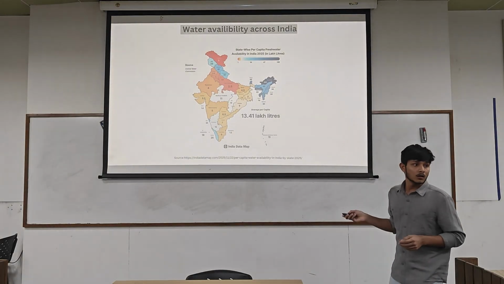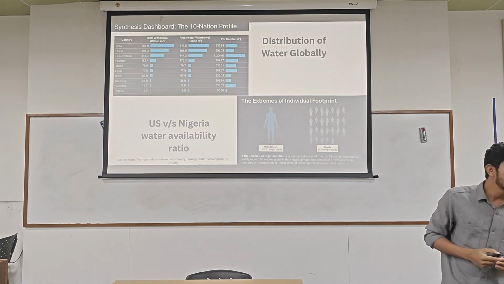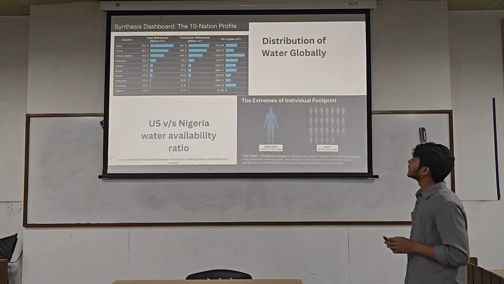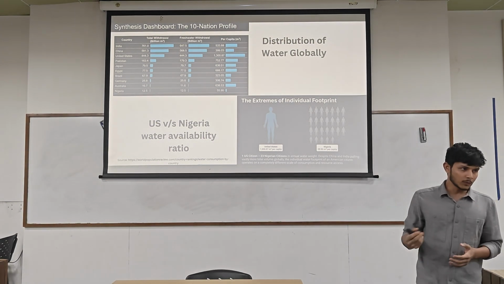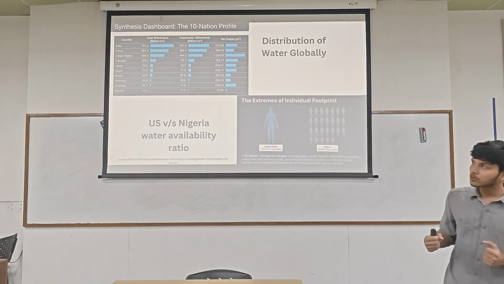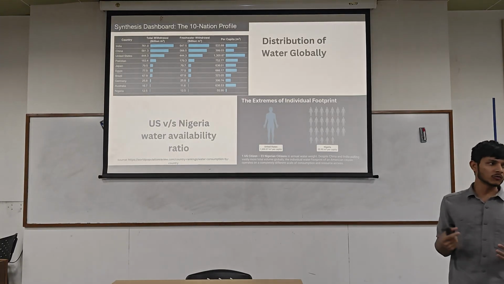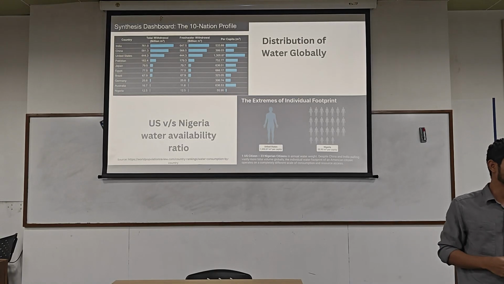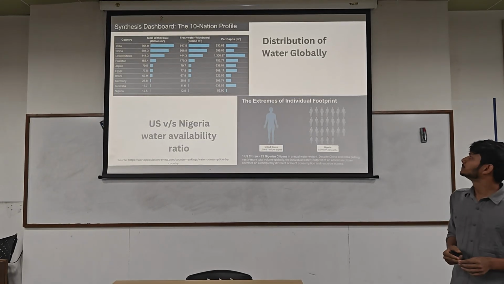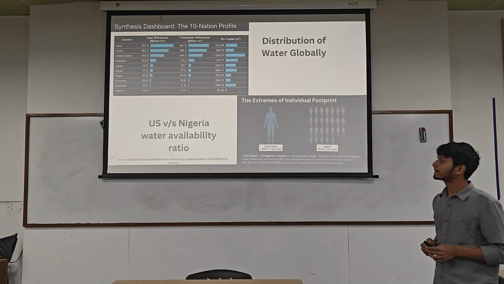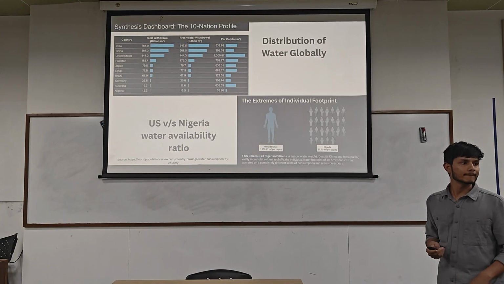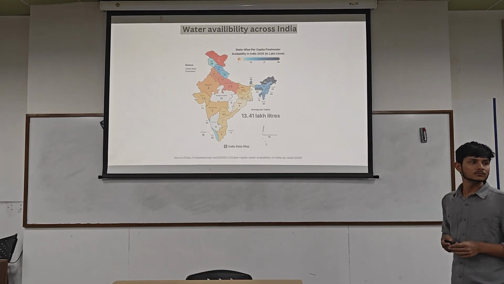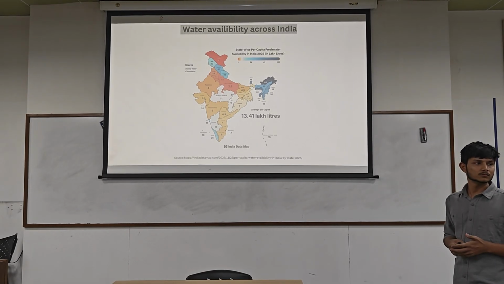Again, go back. Just explain again why the per capita water availability in countries like the USA and Australia is higher. Sir, because they have lower population density than India. So this is one reason that they are getting more water per capita. Any other reason you can think of? Lifestyle, and urbanization also. Urbanization, industrial scale, what kind of industrial activities they are doing, that also depends a lot.